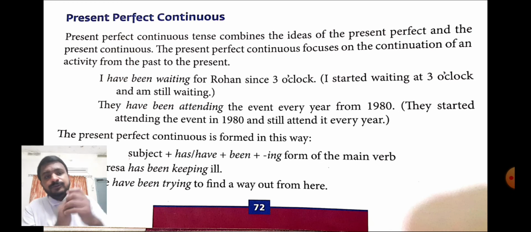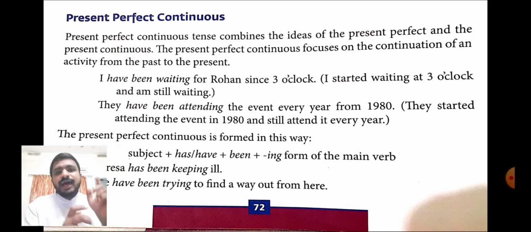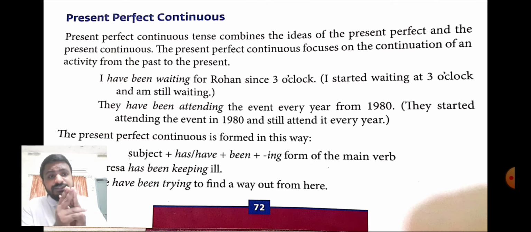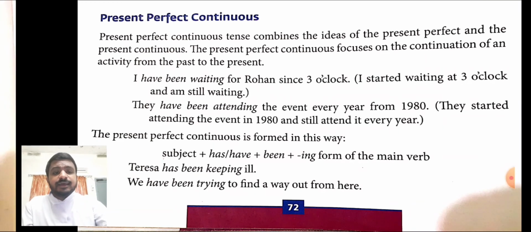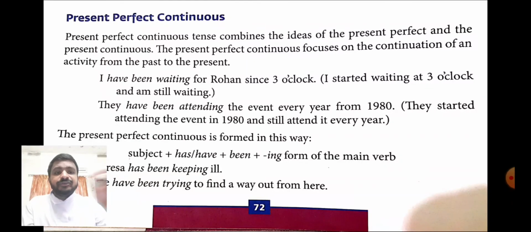Now let us go for the formula. Subject plus has or have plus been plus the ing form of the main verb. Let us say the formula again: subject plus has or have plus been plus the ing form of the main verb plus the rest of the sentence. For example, Teresa has been keeping ill. We have been trying to find a way out from here.